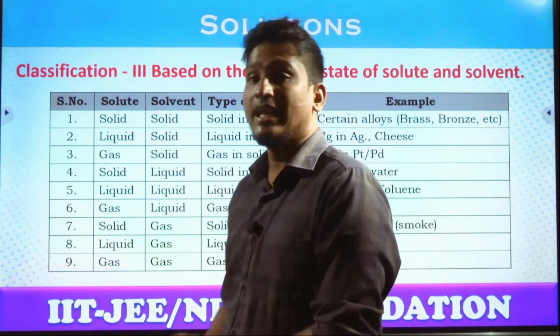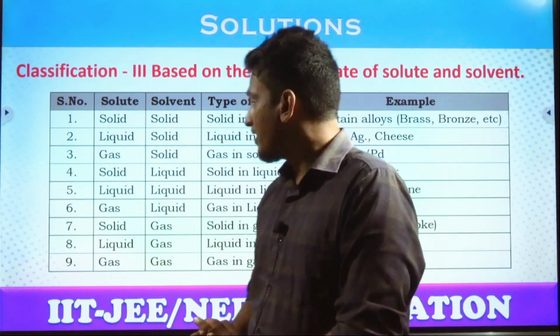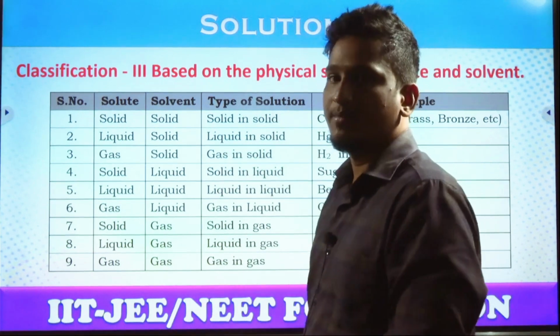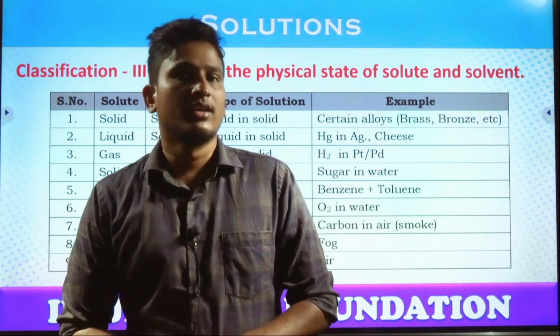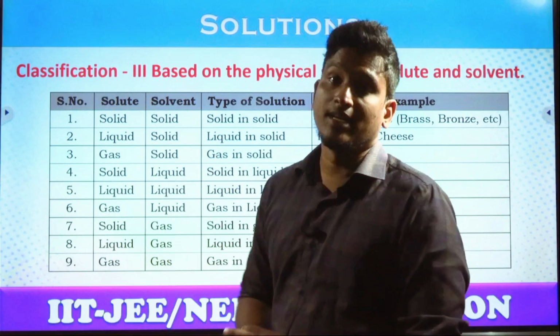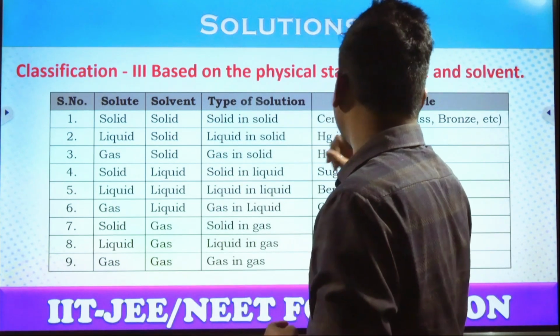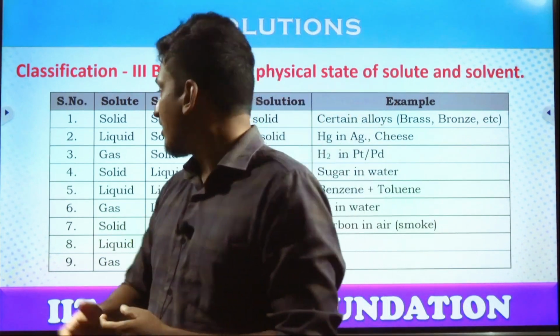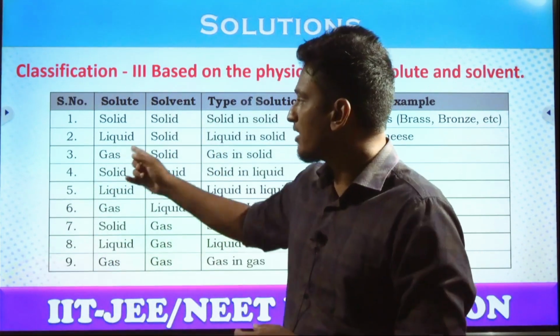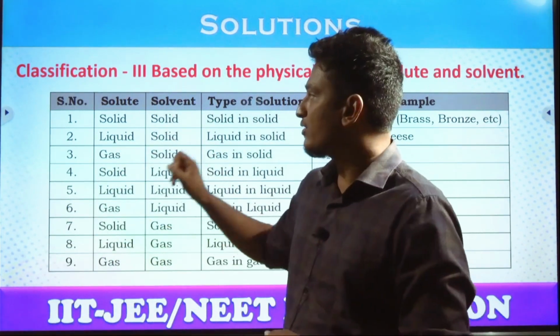Next, we have liquid in solid, right? Liquid in solid is called a liquid in solid type of solution. How is it possible? How can we have this liquid in solid? Amalgams. Mostly mercury. Look here, mercury in silver, or cheese, is also an example of liquid in solid. Which is the higher quantity, which is the smaller quantity here?